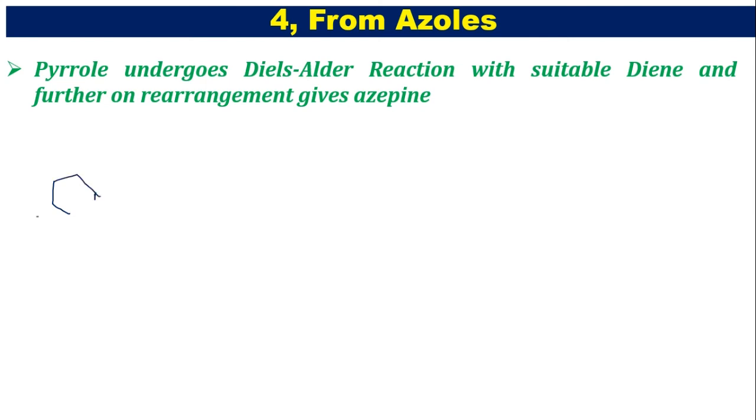Pyrrole is a 5-membered heterocyclic compound with a nitrogen heteroatom. Now this has a CO2Me. So this is on reaction with a dienophile. The dienophile here I am taking is an acetylene derivative, diethyl acetylene dicarboxylate. So now it is in the presence of aluminum trichloride and the solvent is DCM.